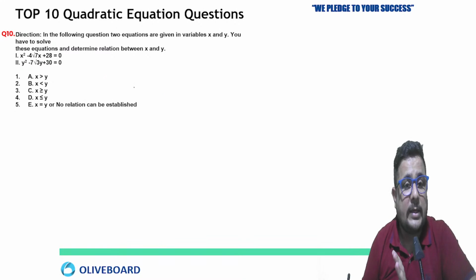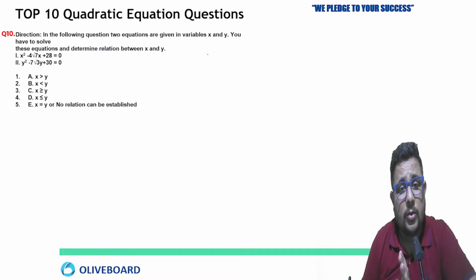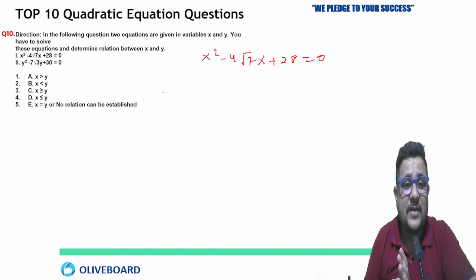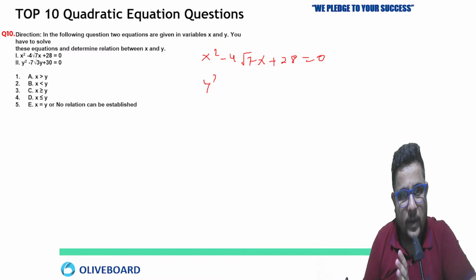Now solve this one. This is a special case where the roots are used. x² − 4√7 x + 28 = 0. And be fast because many questions are to be done now. y² − 7√3 y + 30 = 0.